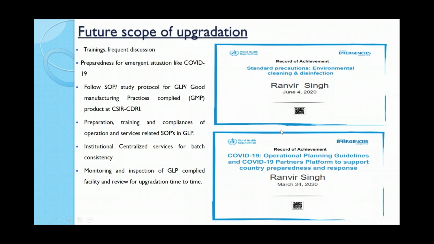Like during the lockdown period, we prepared using WHO and MOOC sites, which were giving information on infection prevention and control, and what your preparedness should be. This type of work helped us design the SOPs and decide what modifications in SOPs we can make in that situation.